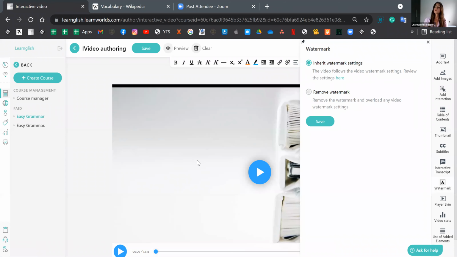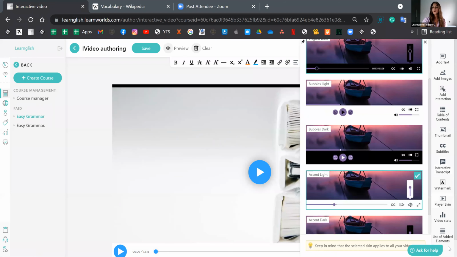Next up, we have the watermarks. So add a watermark into your videos just to protect them from potential copiers, perhaps. Then you can choose the player skin. Just choose the one you like the most from here.